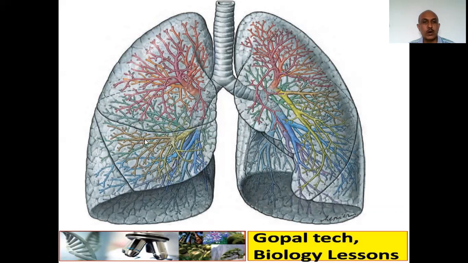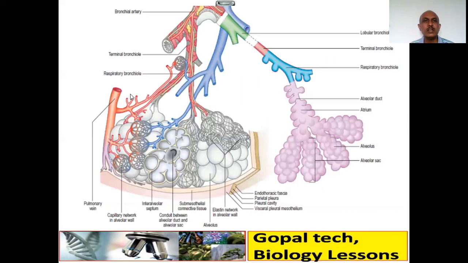Now you can see three lobes here, and here you can see two lobes. This is the trachea. See the cartilaginous rings, and the primary bronchi. Then these are bronchioles, and it ends with alveoli. Here it is shown clearly how it ends with alveoli, which are air sacs, just like a bunch of grapes. You can see the alveolar sac, alveolus, atrium, alveolar duct, the respiratory bronchiole, and the terminal bronchiole.